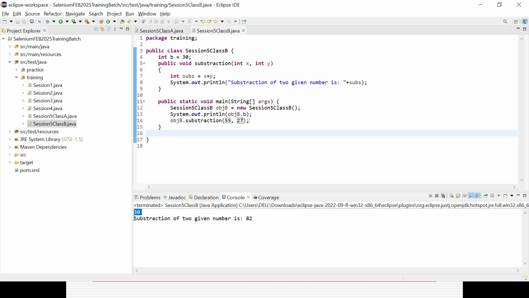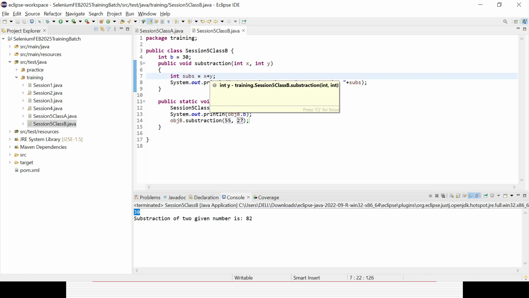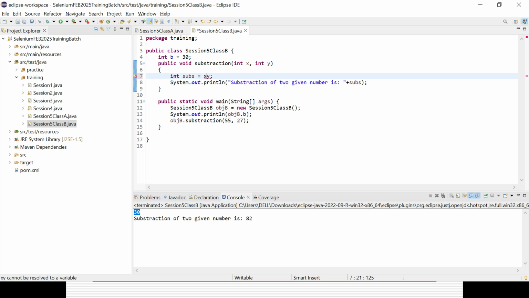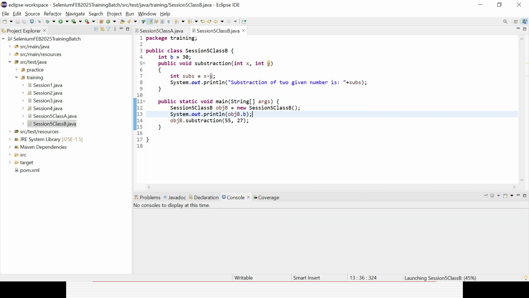You could see 30 is being called here because the value of b is 30, right? And then I have subtraction 55 minus 27, so it is 82. Why is it coming? Because I did not change the sign. Whatever you name the method does not matter. Whatever operation you want to do, that is what matters. So I need to change it to minus. Now if you execute it, that is the reason I intentionally did it, so that you could understand.